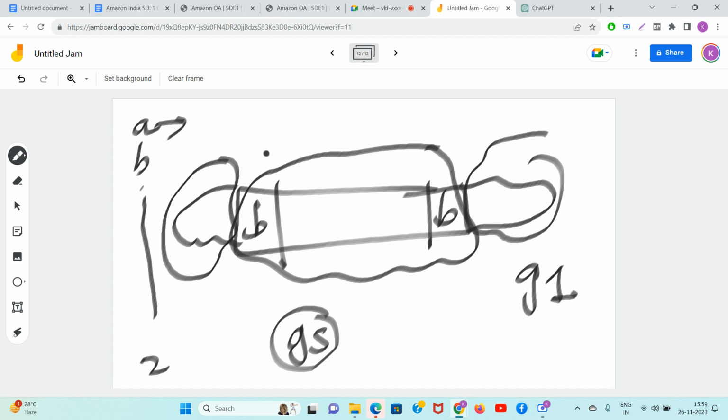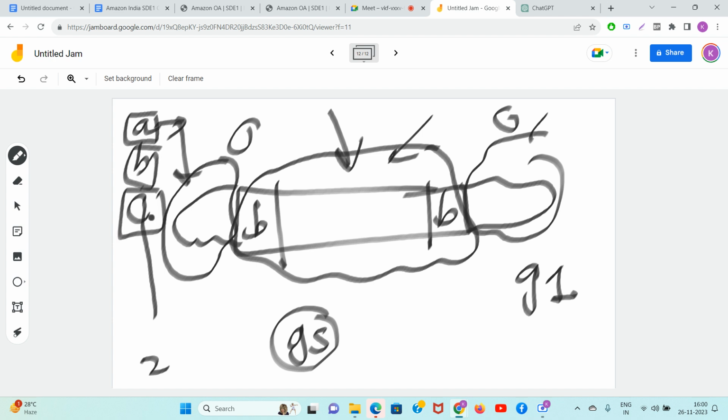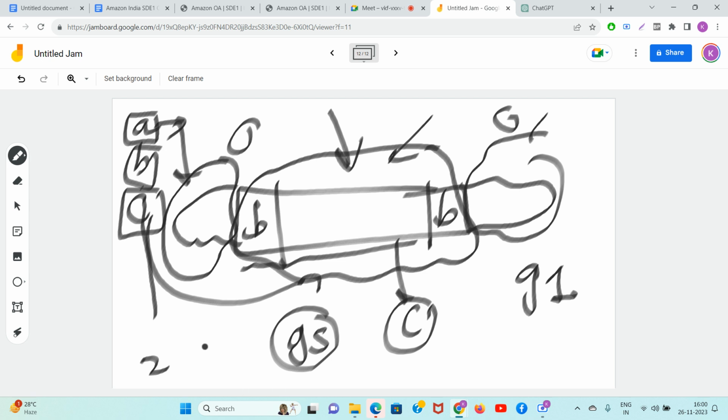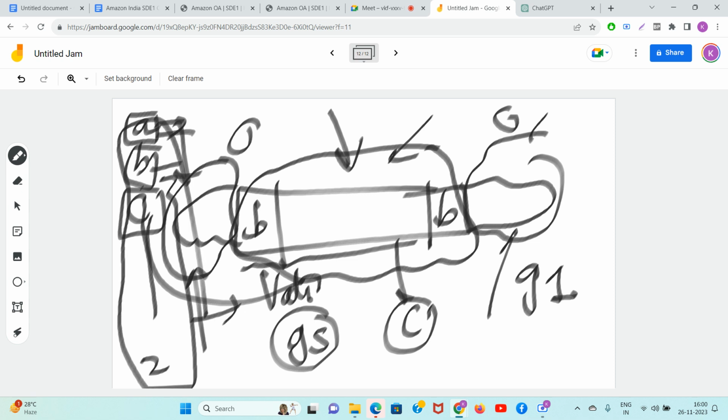If both are not greater than or equal to 1, basically either inside there should be 0 A's, or outside there should be 0 A's. So if that holds, then yes, A is valid. But guys, you need to check for all the characters. Then you will check C as well, right? You will have to check how many times C is coming inside this and how many times C is coming outside. If it is coming inside greater than or equal to 1 time and outside also greater than or equal to 1 time, invalid. If it is valid for all the characters from A to Z, then you can say that yes, this chunk from B to B is valid.